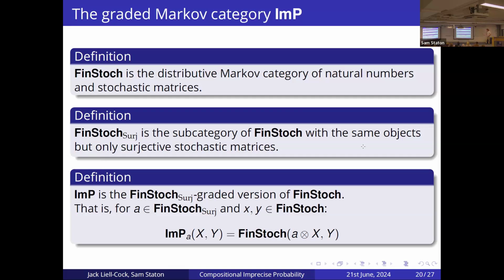But we can think of any morphism in our category from x to y graded at A as giving us the probabilistic morphism x to y. So it gives us the Bernoulli uncertainty, and the grading at A, which is a natural number, tells us how many non-deterministic paths we could take in our program. So basically each morphism in Imp from x to y graded at A, we give it as a morphism where we tensor A with x, and these are all morphisms here.